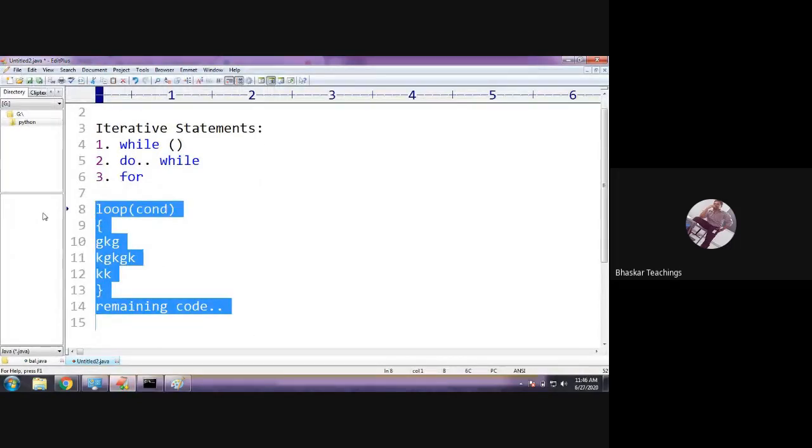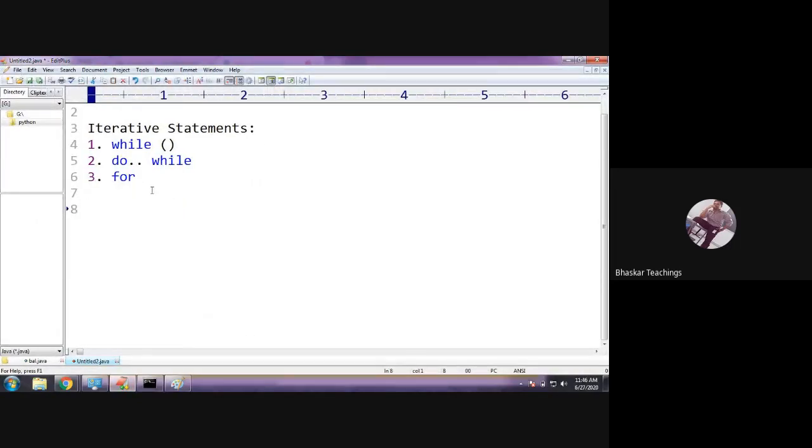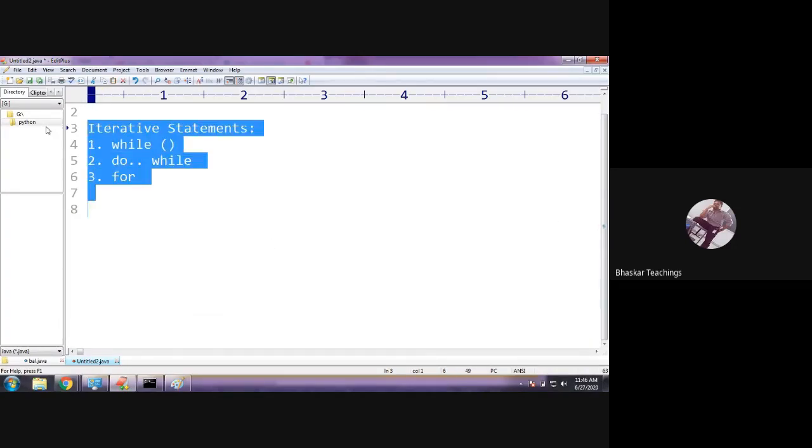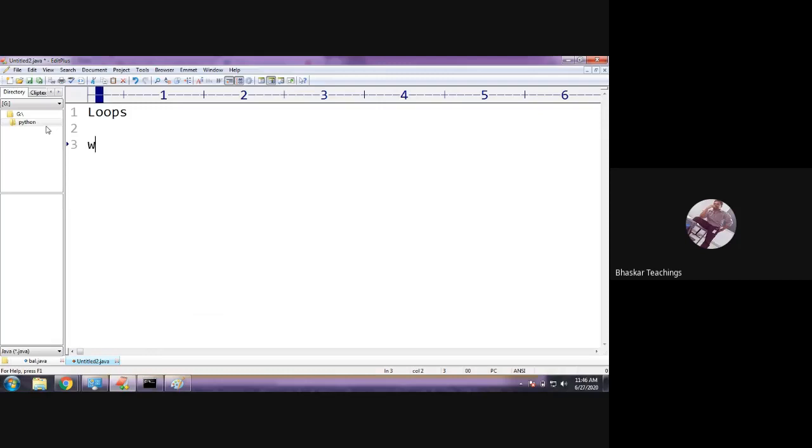Okay, so now we shall see the syntax of the while loop. Of course, the working is the same for all 3 loops, only the syntax is different. Now we shall start with the while loop. Just like if, condition and body, we will have while in place of if. That's it. While is the keyword. In the parenthesis, we have the condition. And when the condition is true, control enters into the body and executes the statements.